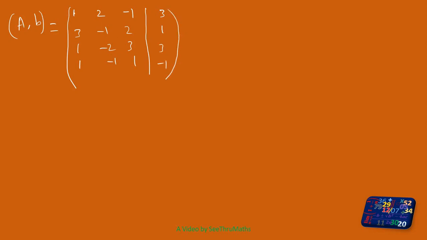Now, see here the first element, that is the pivot element, is equal to 1. Now with the help of this one, we can make these elements become 0. So first we want to make these elements 0, then these two elements 0, then this element 0. Whether you put equal to or equivalent to, anything is okay. And here I am going to write the explanation. So first row no change, because with the help of this one only I am going to convert the other elements to 0. So 1, 2, minus 1, 3.